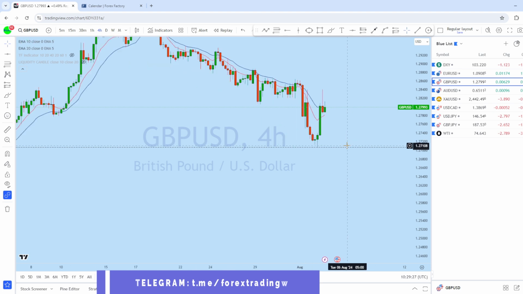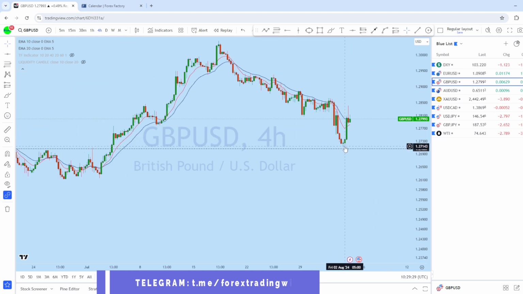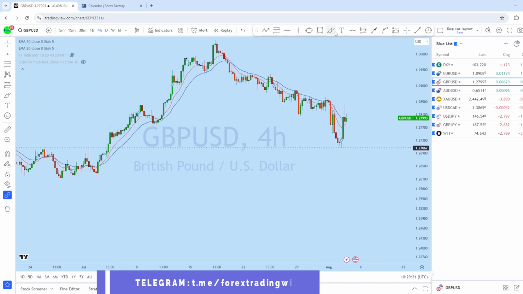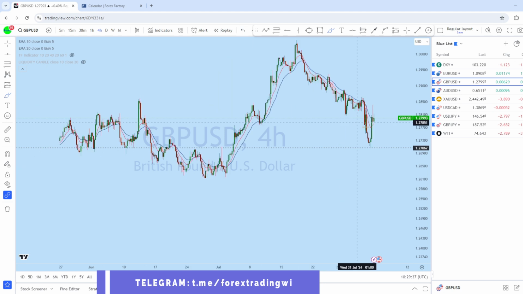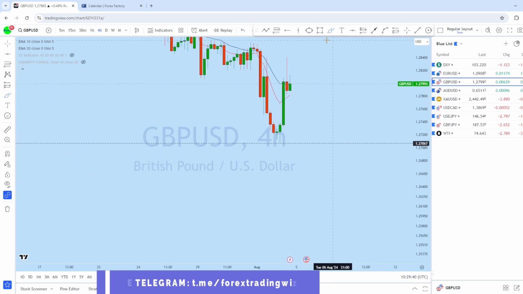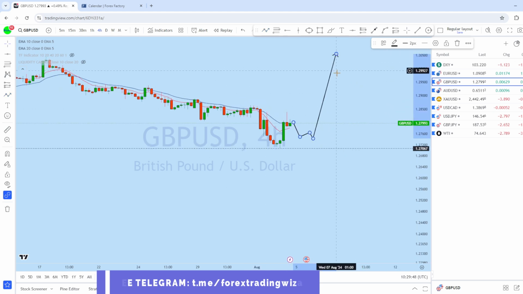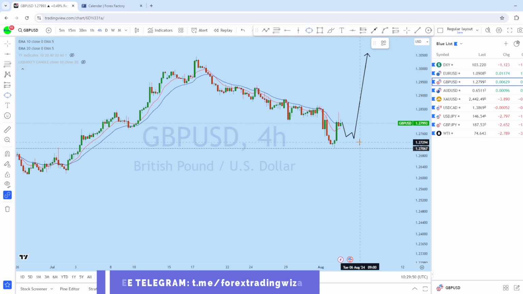Now from the 4-hour perspective, we can see that there is a complete rejection here with an inverted head and shoulder formation on British pound US dollar. We will be looking for the price to break below, and if we see the market has broken below, tested this previous resistance, turning support, we will be looking for going long with a high probability trade setup.